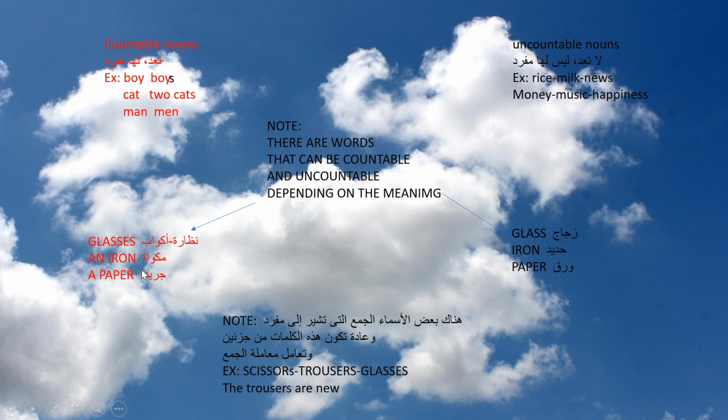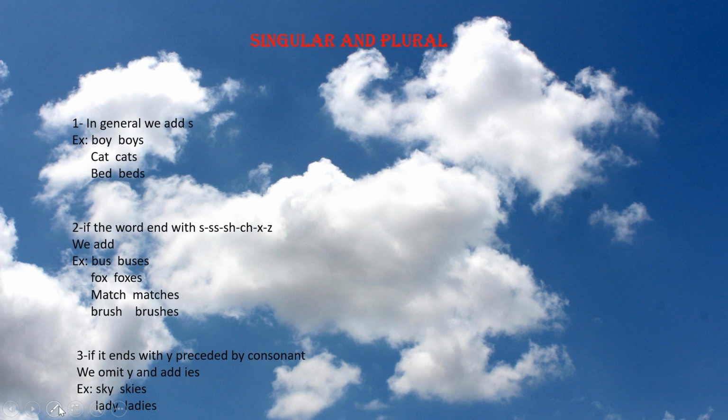And iron, the appliance, is countable, while iron, the metal, is uncountable. A paper, meaning a newspaper, is countable, while paper, meaning the material, is uncountable. Okay? Look at these words. Scissors, trousers. Sorry.